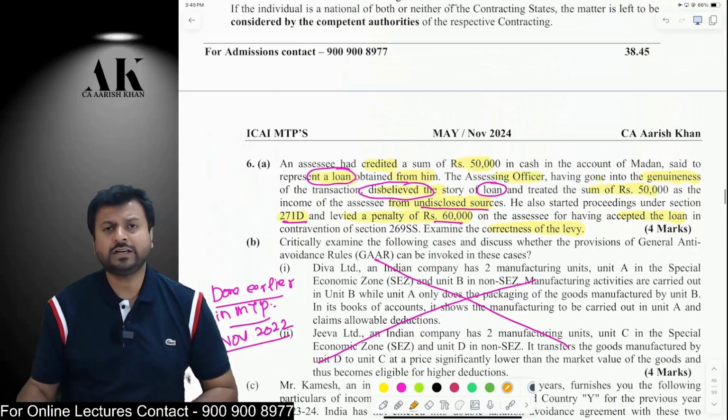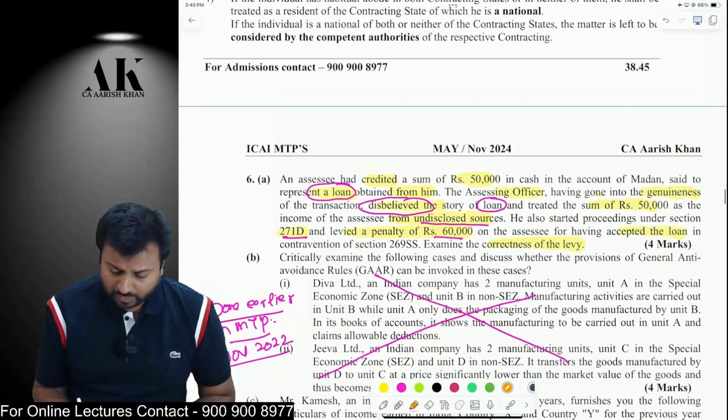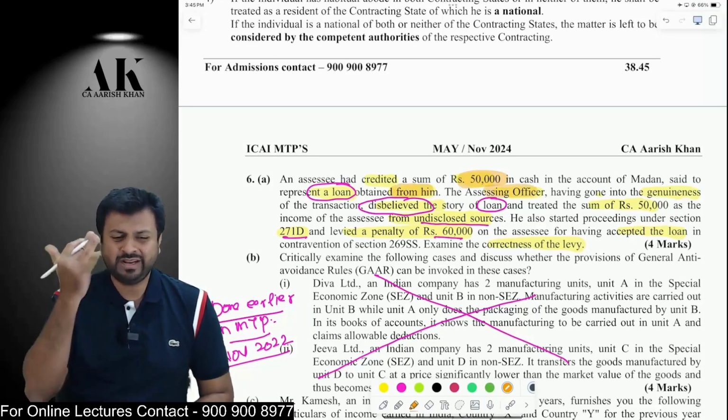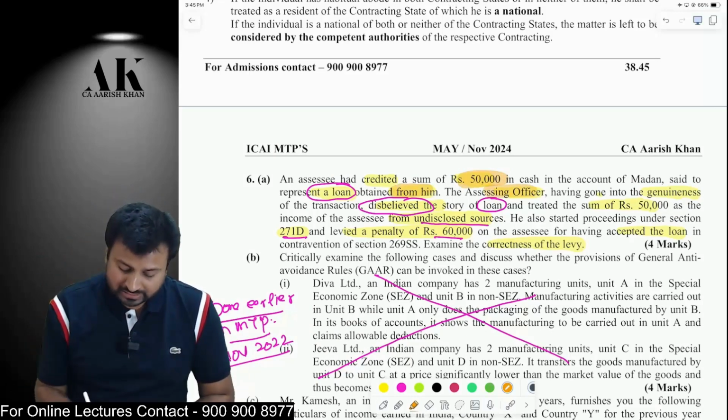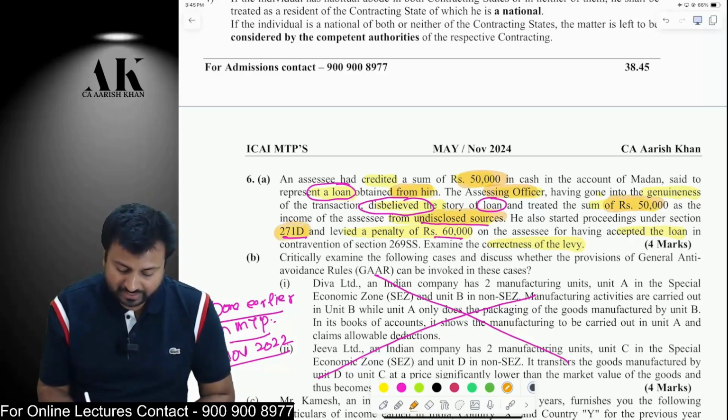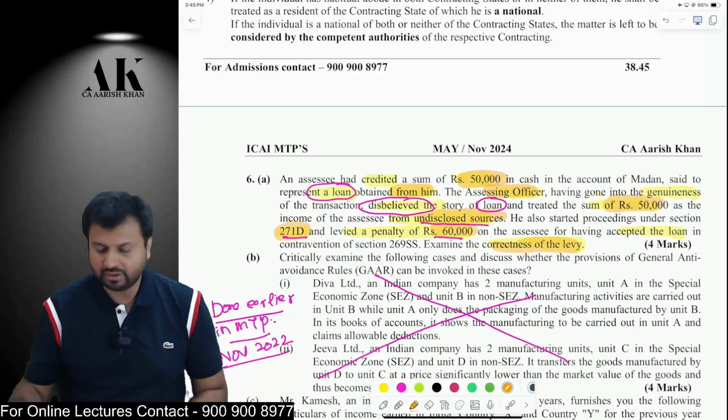Okay. Now question number 6A. There is an assessee who has received some cash loan from a particular person. Now the assessing officer says, no, I do not believe the story of the loan. This is not a loan, but an income of 50,000 rupees from an undisclosed source, and then imposes a penalty under 271D of 60,000 rupees. Whether the assessing officer is correct.